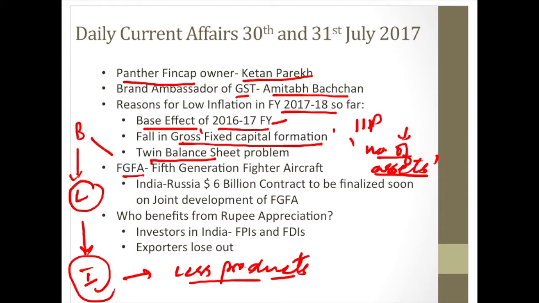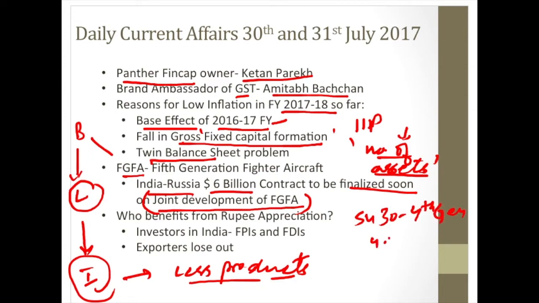The next is FGFA. It is called the fifth generation fighter aircraft. India and Russia have signed a 6 billion contract which is to be finalized soon. They have not yet signed it. It is to be finalized soon for joint development of fifth generation fighter aircraft. Remember that the Sukhoi Su-30 is fourth generation. There are 4.5th generation fighter aircraft also coming in, and India and Russia are on to sign a contract to jointly develop fifth generation fighter aircraft.